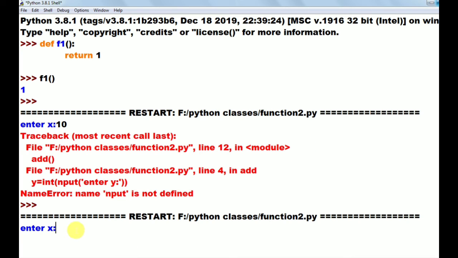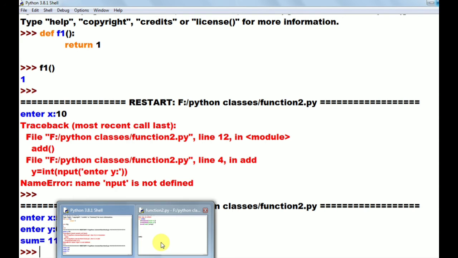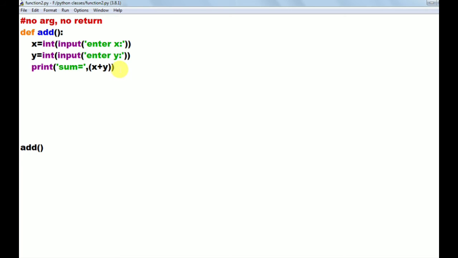Okay, now the screen is waiting to read x value. I am giving x value as 5 and y value as 6. So 5 plus 6 is 11. That printed sum as 11 here. Hence we can define the function. This is the first way, no argument, no return. Now same task, I want to add two numbers, but I am defining it in the second way. The second way is argument but no return.